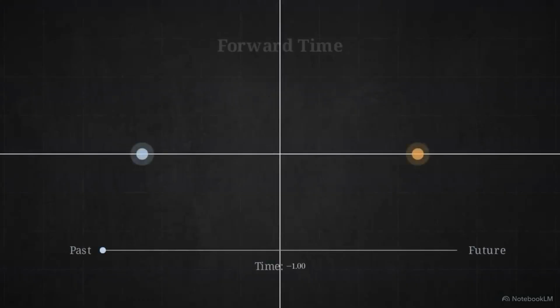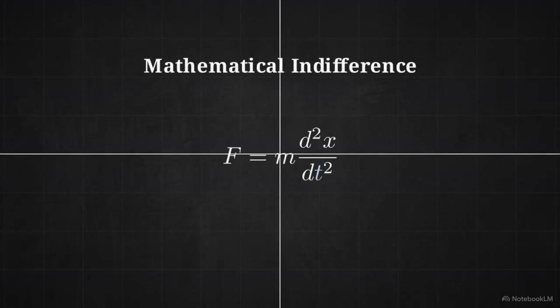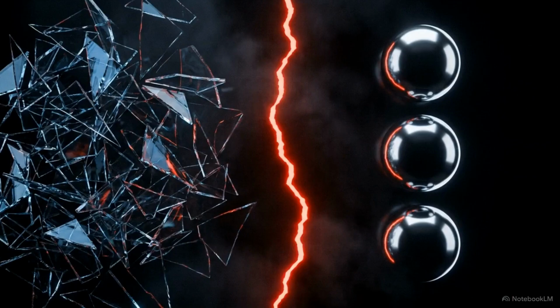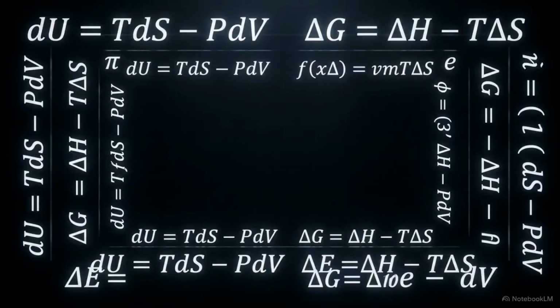These collisions are time-symmetric. The math remains valid whether the particles move toward each other or rebound away. For a single atom, the distinction between past and future is mathematically irrelevant. This creates a structural conflict. If the building blocks of existence are indifferent to time's direction, some other mechanism must be managing the universe's one-way ledger. Standard physics resolves this paradox through the second law of thermodynamics.